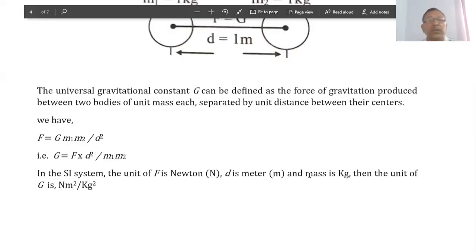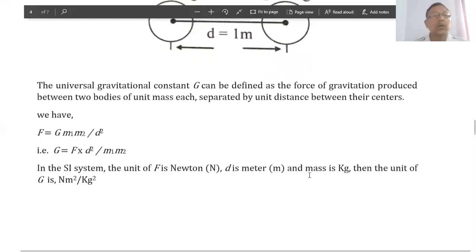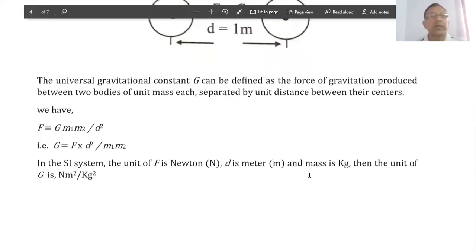In the SI system, the unit of force F is Newton, the unit of distance d is meter, and mass is kg. Then the unit of gravitational constant G is Newton meter square per kg square. This constant, the universal gravitational constant, is taken as a weak force.